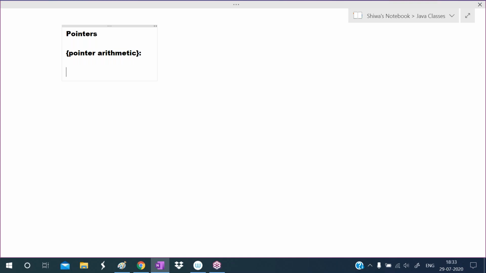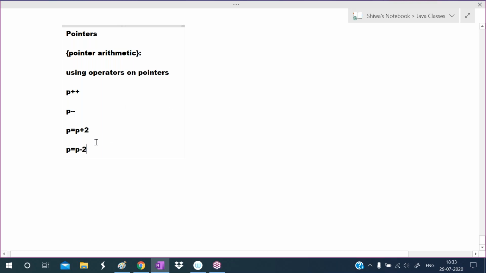So what is pointer arithmetic? Pointer arithmetic means using operators on pointers. Using operators on pointers is called pointer arithmetic. This is one pointer variable. For the pointer variable, I'm using the operator plus plus, or the operator minus minus, or I'm increasing two values, or decreasing two values, like this. So either we increase the value or decrease the value. Only these operators we can use on pointers.